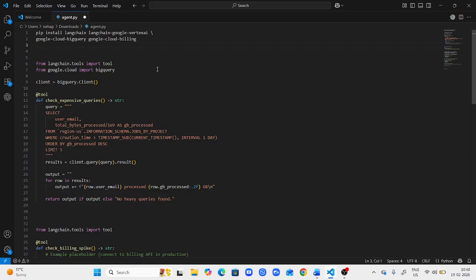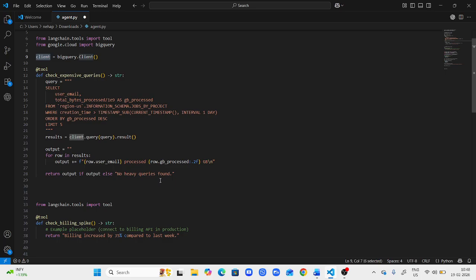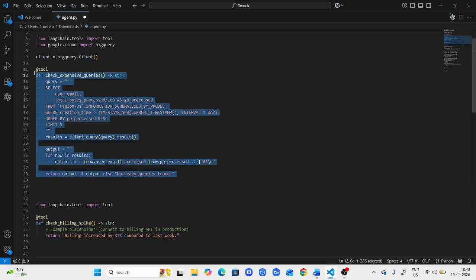The next step is to create the BigQuery tool. From LangChain tools we are importing the tool decorator, and from Google Cloud we are importing BigQuery. We are initiating the client, bigquery.Client. Then we write the tool, which basically checks for expensive queries. It will go, check the expensive queries, and give the result as output.